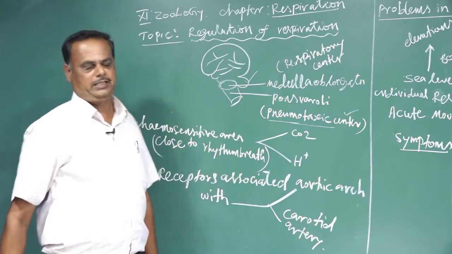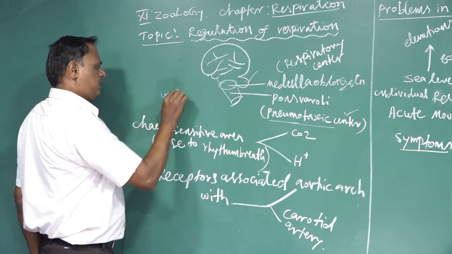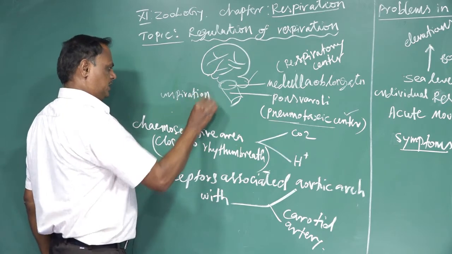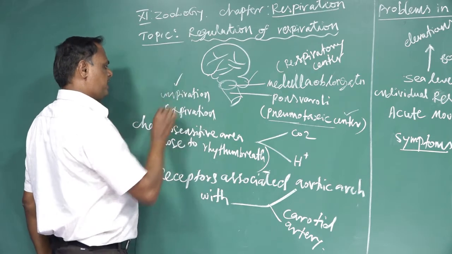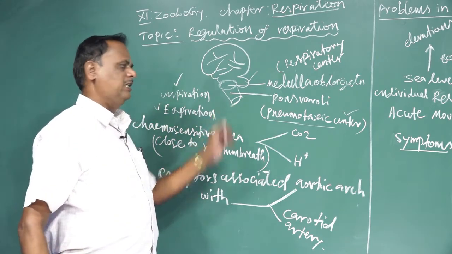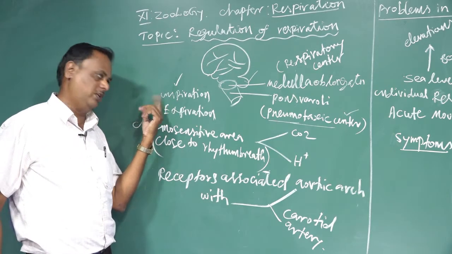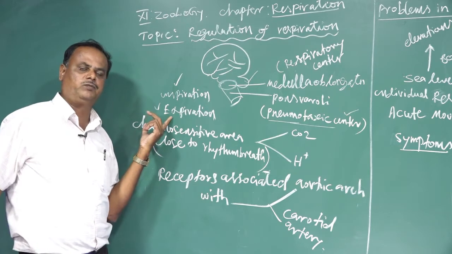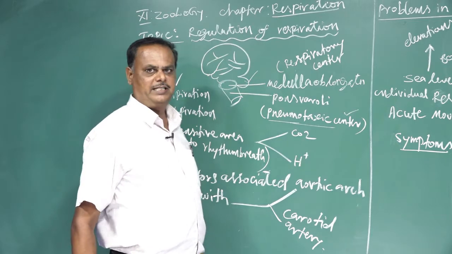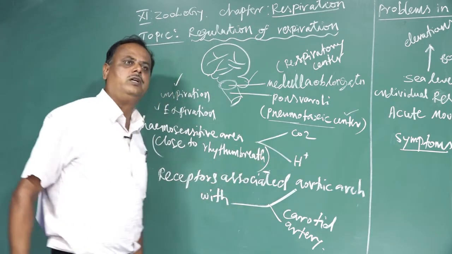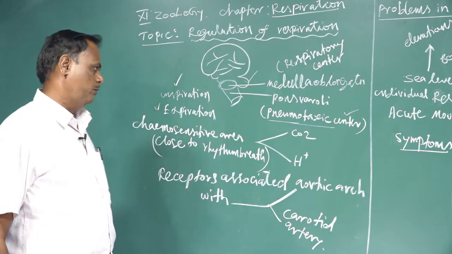What is called the pneumotaxic center? The pneumotaxic center is responsible for both inspiration and expiration. One is called the inspiratory center and the other the expiratory center. Inspiration means intake of oxygen into the lungs, and releasing of carbon dioxide away from the lungs is called expiration. Both are controlled by the pneumotaxic center, which is helpful for normal breathing.